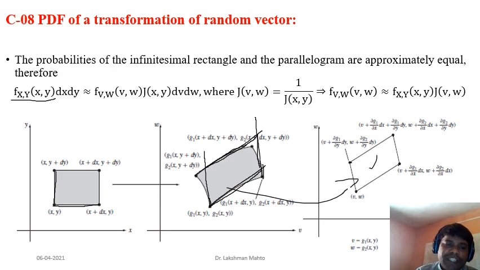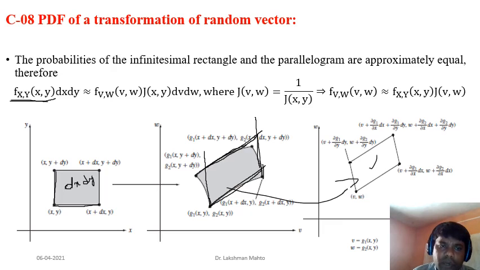It is a zoomed picture. The area is dx times dy, and the height is the function f of xy. If someone wants to calculate probability, you multiply by the corresponding height, and that gives an infinitesimal probability.